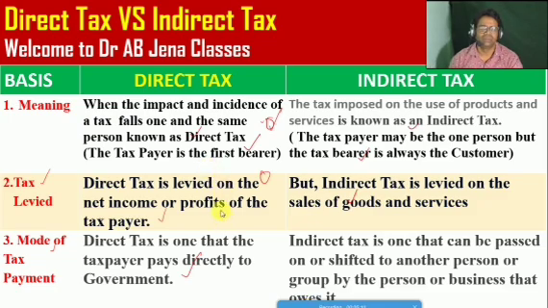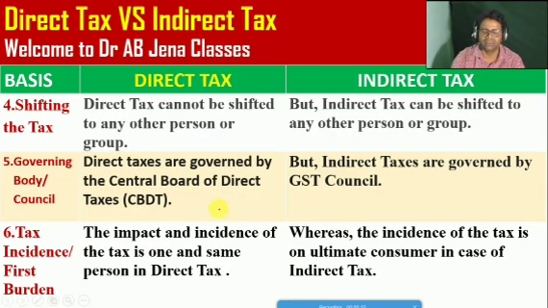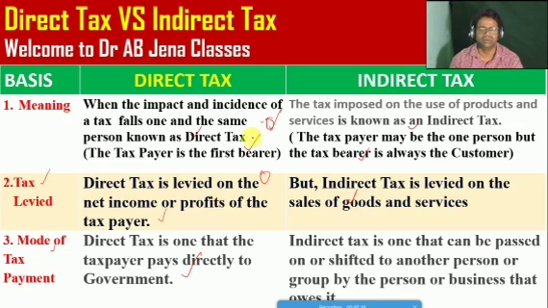So the direct tax is paid directly to the government, whereas we are paying indirect tax to the government indirectly. The best example is when we are purchasing anything. At the time of purchasing we are paying the tax, and the businessman, I mean the seller, or in the case of a hotel, the owner of the hotel, will pay the indirect tax in the form of GST to the government. That's why indirect tax is paid indirectly.